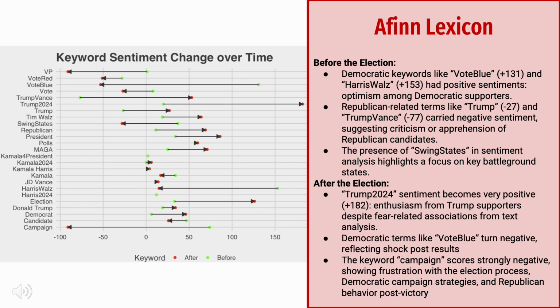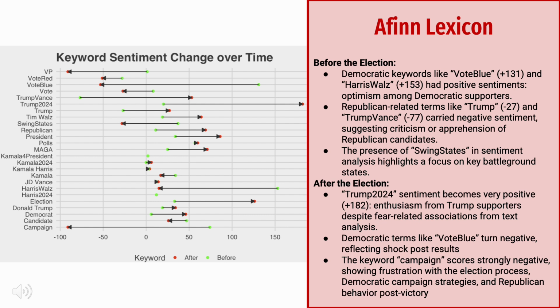The sentiment analysis revealed some significant emotional trends during the election, which was not surprising given the very polarized nature going into this election. Before the election, terms like Vote Blue scored a plus 131, while Harris Walz had a plus 153. They carried some very strong positive sentiment, which reflects Democratic optimism going into the election.